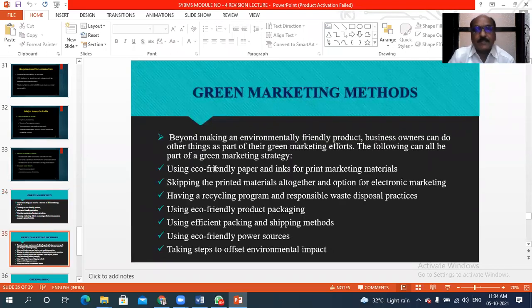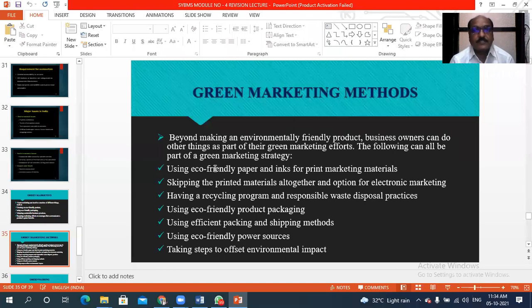Then another, green marketing methods. See, dear students, what kind of methods we can use for green marketing purposes. First, using eco-friendly paper and ink for printing marketing material. Second, skipping the printed material altogether and opting for electronic marketing.